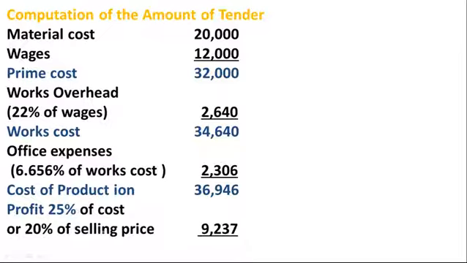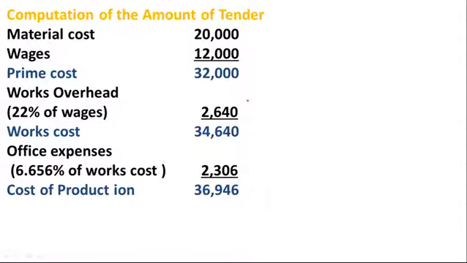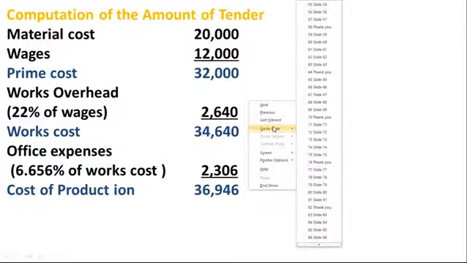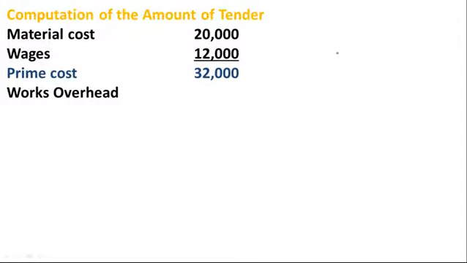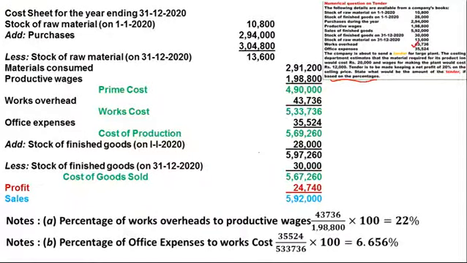Here, if you look at the question, they have mentioned net profit should be 20% on the selling price.